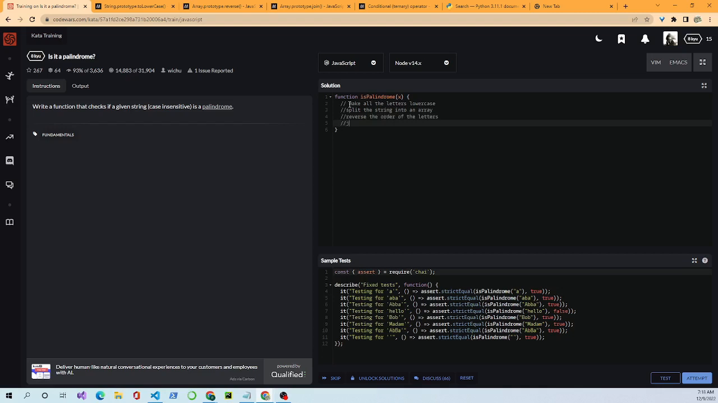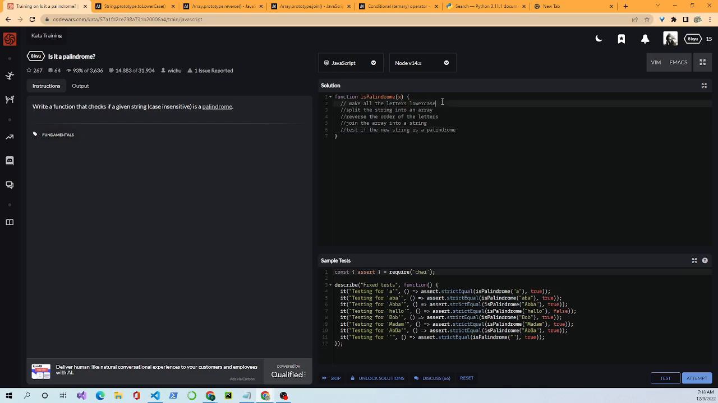Then we want to join the array into a string. And finally, we want to test if the new string is a palindrome. Okay, so this is kind of our pseudocode. Okay, we'll return our answer.